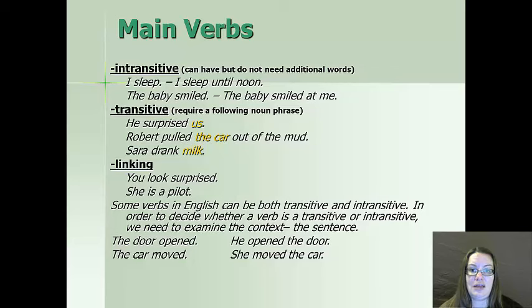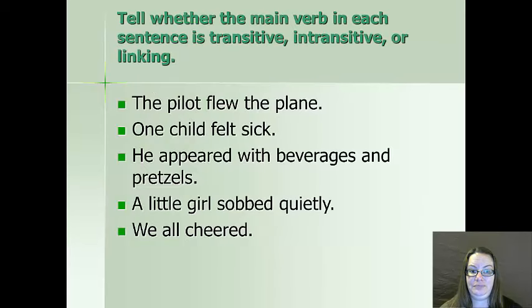Remember that an intransitive is one where the verb can finish the sentence and stand alone. No other words have to come after it, as in the examples of the door opened and the car moved. Okay. In the examples, he opened the door and she moved the car, we have an example of where it's acting as a transitive verb. Okay, go ahead and take a look at these sentences and decide whether the main verb is transitive, intransitive, or linking.